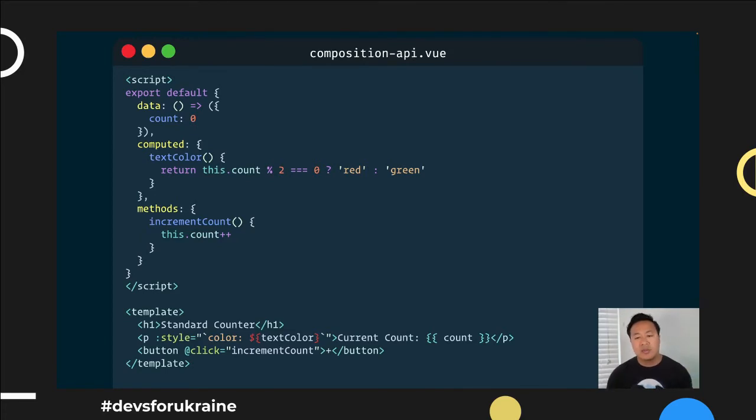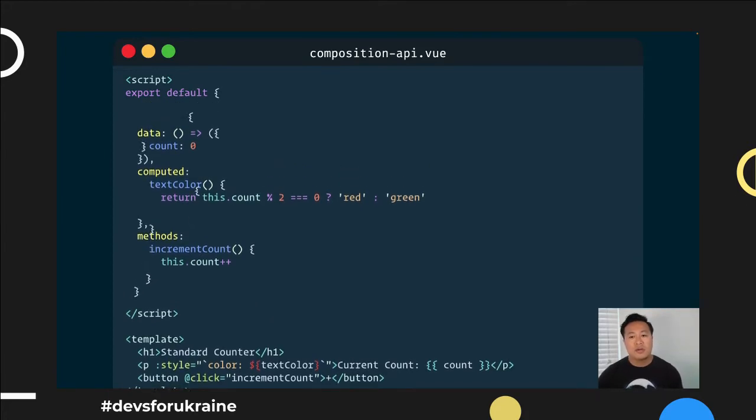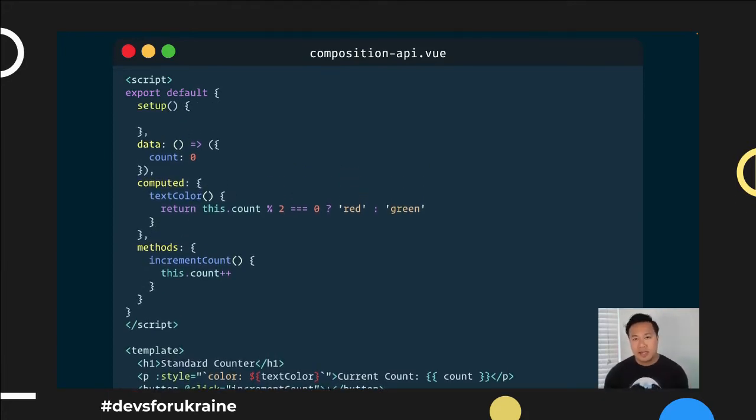What if they didn't want to put things in data, computed, and methods? What if they wanted to arrange things as they saw fit? Well, the Composition API is basically the answer to that sort of more opinionated structure. So what we do here is we start by using the setup lifecycle method, which is a lifecycle method that happens at the very beginning of the component and allows us to do some pretty interesting things, which we'll see shortly.